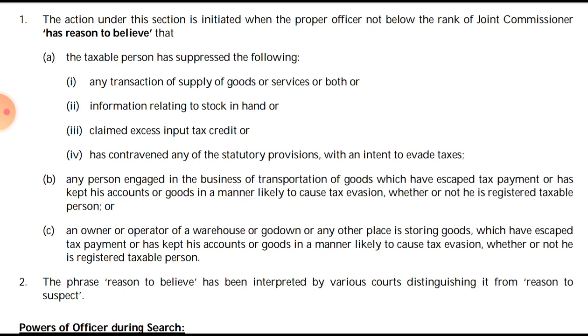And the C point, that the officer has reasons to believe that any owner or operator of any warehouse or godown, or any other place storing goods which have escaped the payment of the tax, or has kept his accounts or the goods in a manner which is likely to cause tax evasion, whether or not he is a registered taxable person.